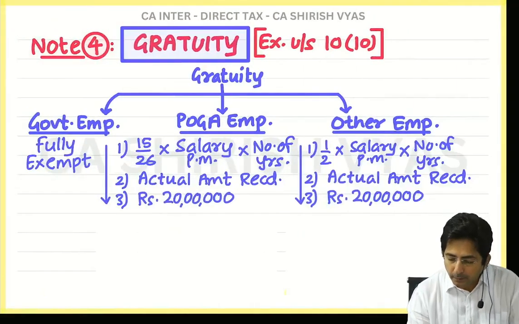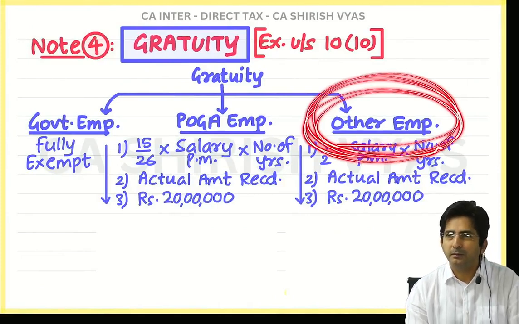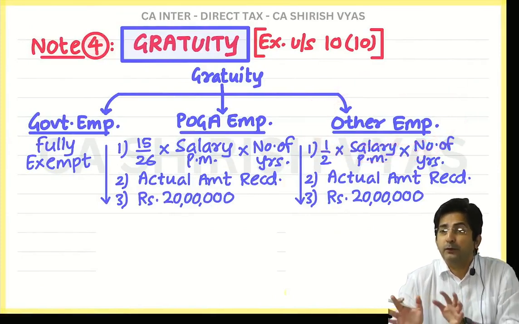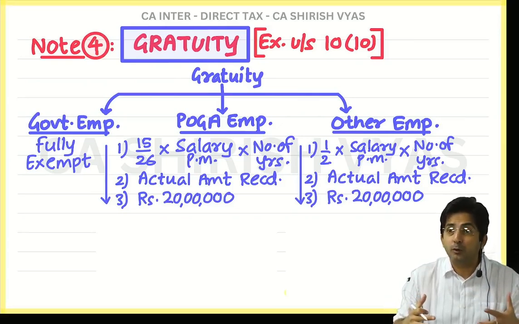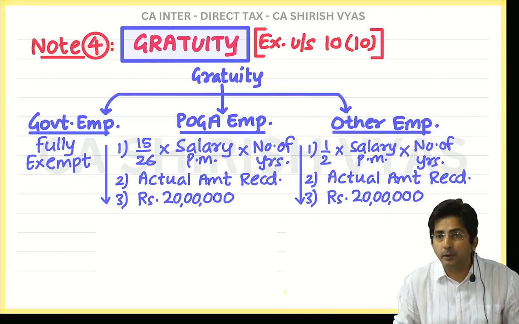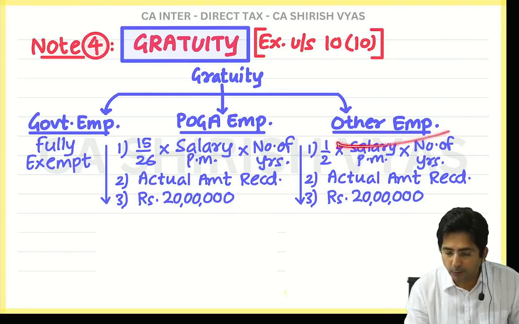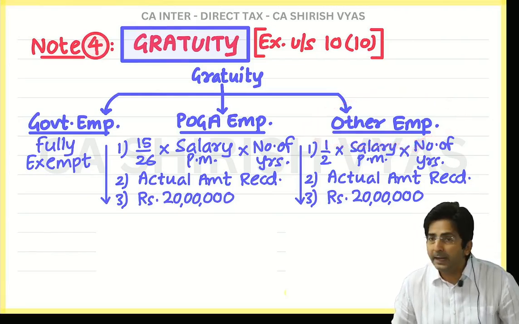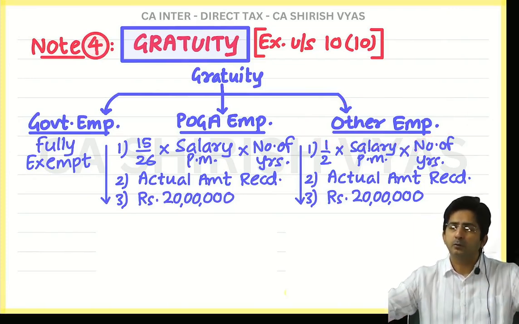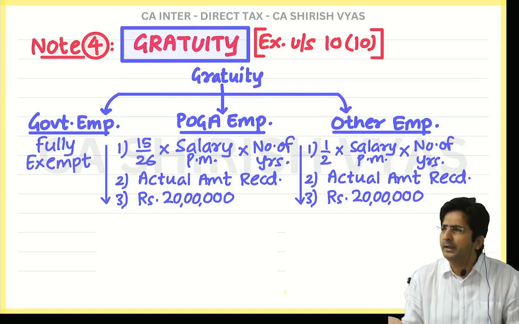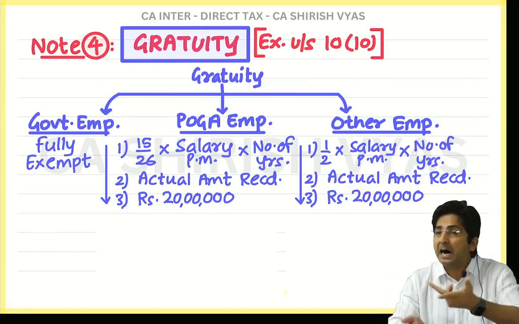But tell me, for other employees, is there any law like the Payment of Gratuity Act? No. So here there is nothing like partiality to favor employees. Here the law is neutral. See, POGA is trying to be partial with employees, that he should get more amount, he should get more amount. That's why they are taking 26 days. But for other employees, there is nothing like POGA, and income tax law doesn't become partial. They treat everyone normally. So that's why they are applying the normal mentality of 30 days. That's why 30 days, and that's why 15 upon 30 will become half.